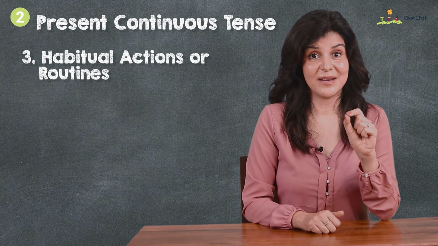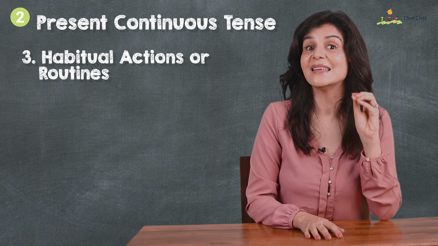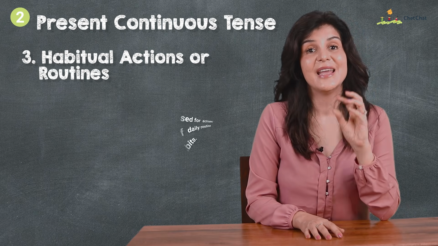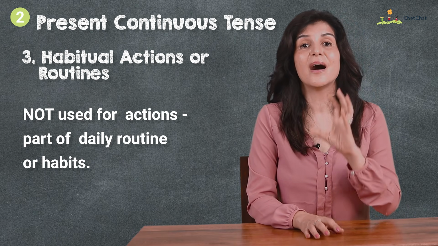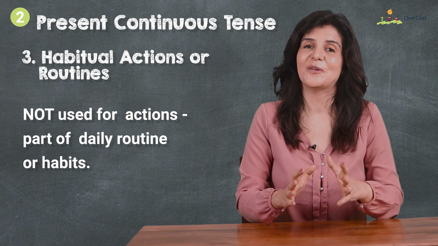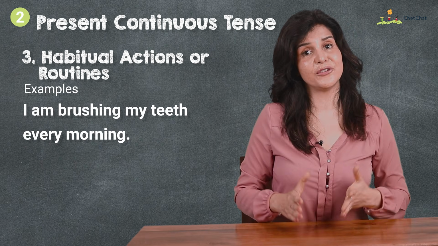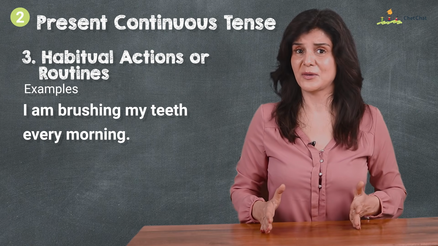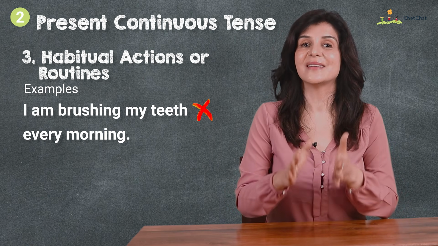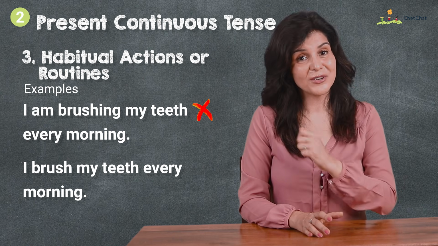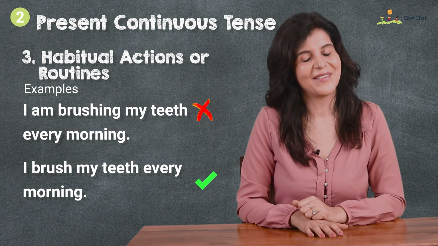The next one, where the present continuous tense is not commonly used, is for actions that are part of someone's daily routine or habits. "I am brushing my teeth every morning" is not correct. It implies a one-time action. "I brush my teeth every morning" is correct.